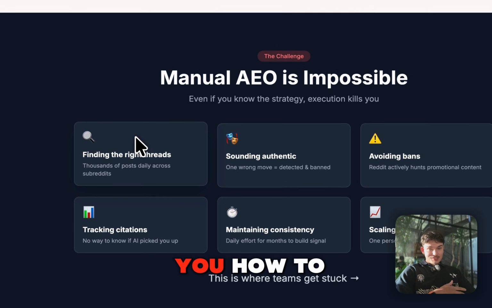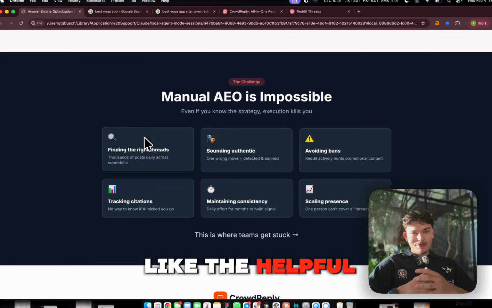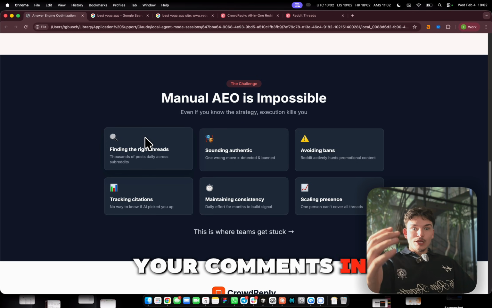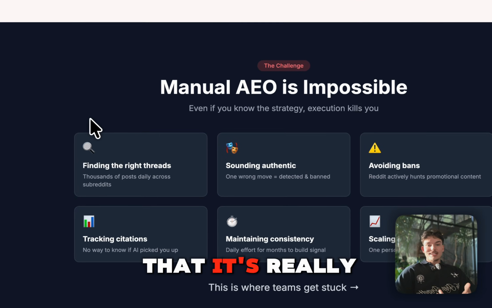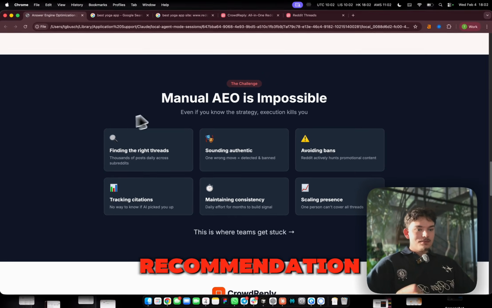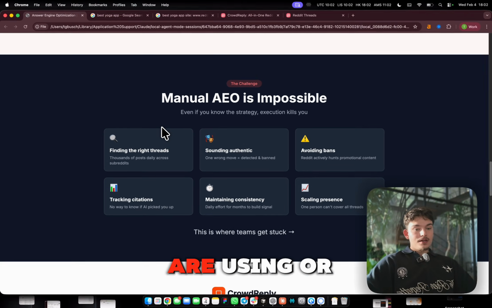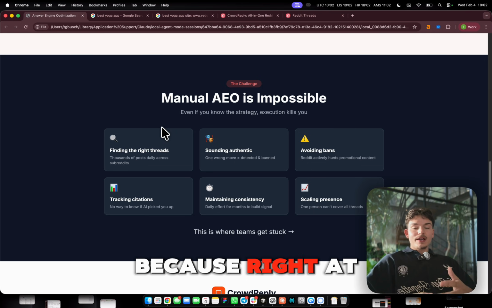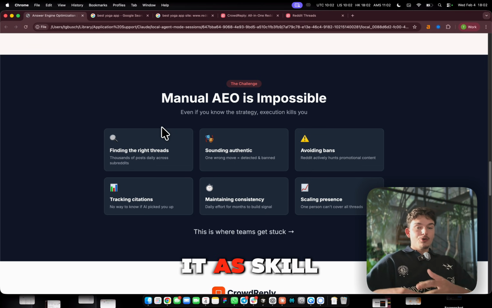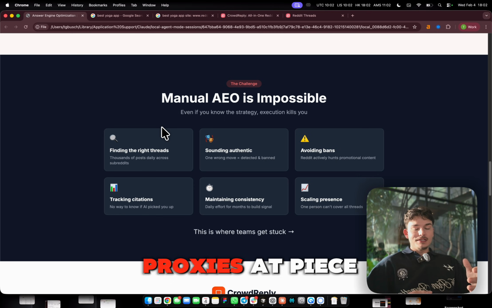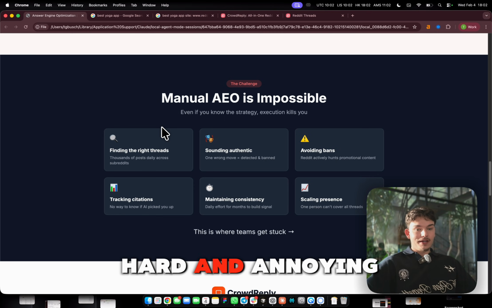So using our tool, like I said, we just showcased finding the right threads. I explained to you how to sound authentic, because you want to be like the helpful neighbor. Even write your comments low effort, low quality, making sure that it's really sounding like somebody just giving a recommendation. And I've also explained how you can avoid these bans that a lot of people are getting, because Reddit is cracking down on this. Doing it at scale by yourself, using proxies, IPs, you just get banned. It's really hard and annoying.